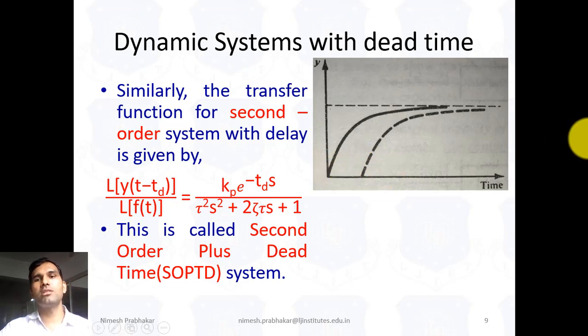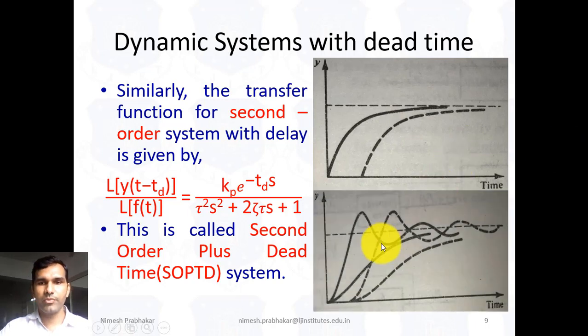Similarly for the second order system, here is the underdamped system response. This line represents the second order underdamped response, and this dashed line represents the underdamped second order system with delay. Likewise, this is the overdamped response without delay and this is the overdamped response with delay. This region represents the dead time region. So this is the dynamic system with dead time.